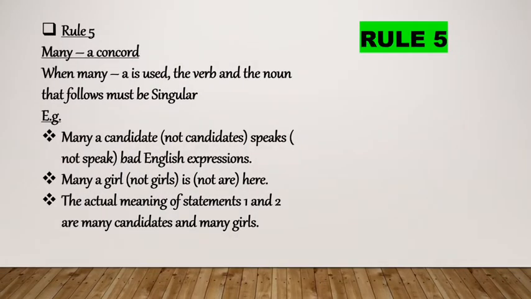Next, rule number 5: Many a concord. When "many a" is used, the verb and the noun that follows must be singular. For example, many a candidate speaks, not candidates. Another one: many a girl is here, not girls, and not are. The actual meaning of statements 1 and 2 is many candidates and many girls.